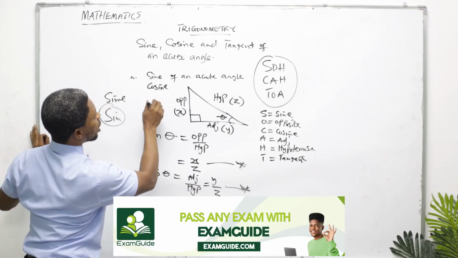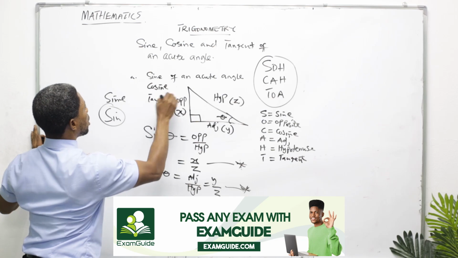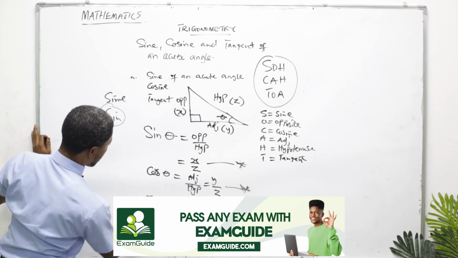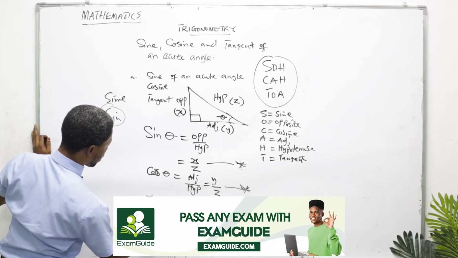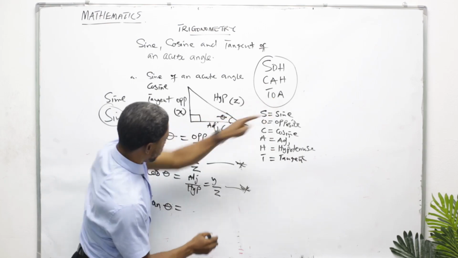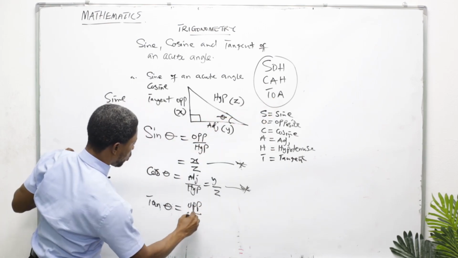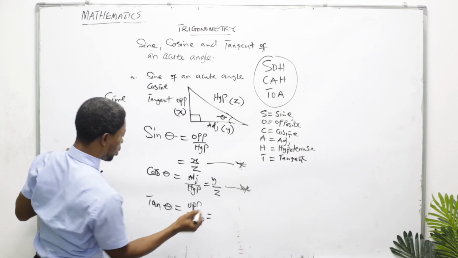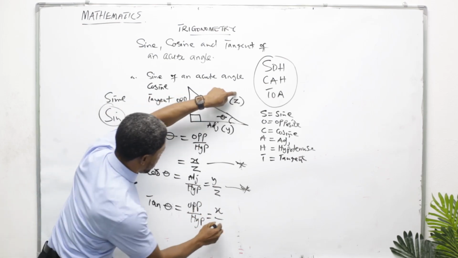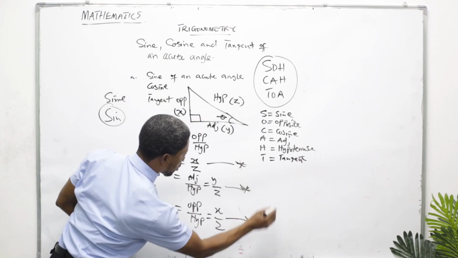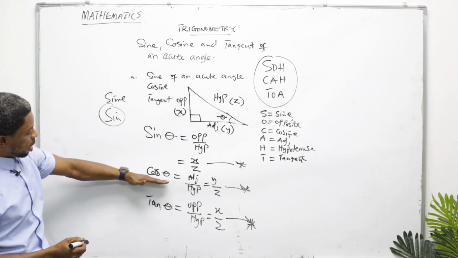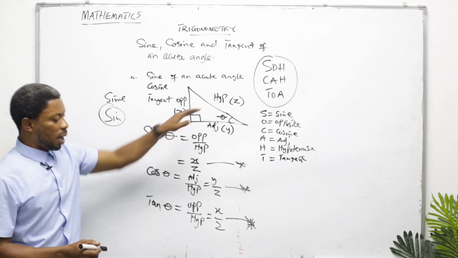Then let's also consider the tangent. Tan theta is the short form for tangent. Tan theta is opposite over adjacent, which is equal to opposite, where is the opposite? Letter X, over adjacent, letter Y. These are the three equations we are going to use to evaluate sine theta, cos theta, and tan theta for an acute angle.